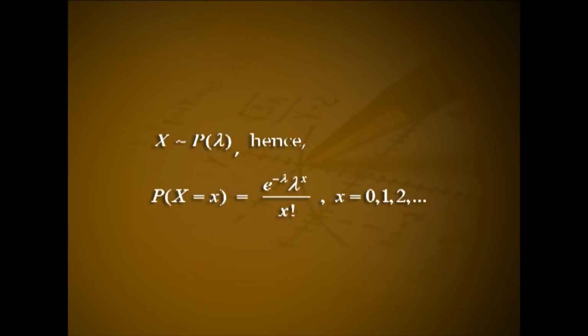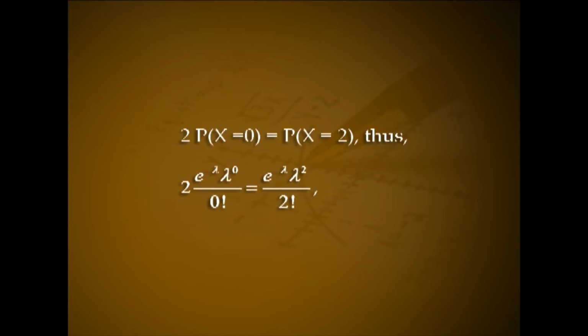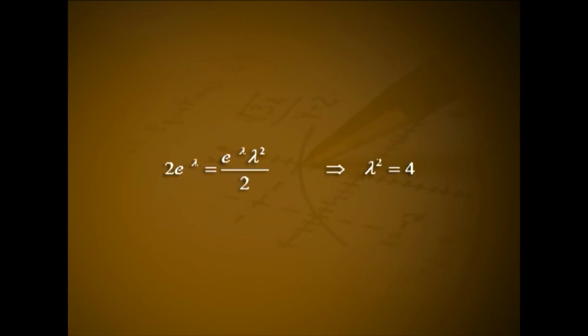Given X follows Poisson(λ), hence P(X = x) is e^(-λ) λ^x by x factorial for x = 0, 1, 2, etc. Given 2 times P(X = 0) is equal to P(X = 2). Thus, 2 times e^(-λ) into λ^0 by 0 factorial equals e^(-λ) into λ² divided by 2 factorial. That is 2 into e^(-λ) equals e^(-λ) into λ² divided by 2. This implies λ² equals 4. Since λ is greater than 0, we get the value of λ as 2.